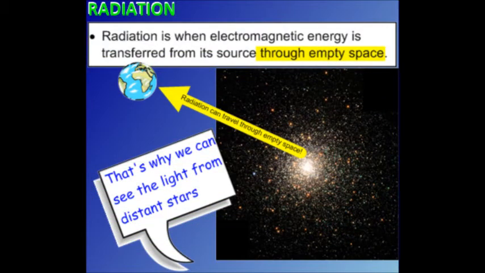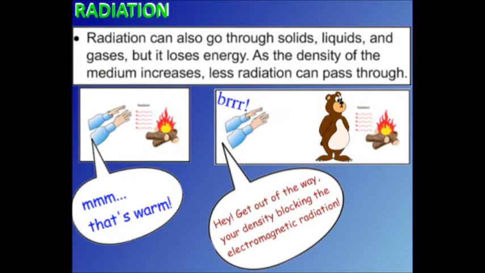Radiation is when electromagnetic energy is transferred from its source through empty space, and that's why we can see light from distant stars. They don't have to have a medium to travel through. Radiation can also go through solids, liquids, and gases, but it loses energy. As the density of the medium increases, less radiation can pass through.